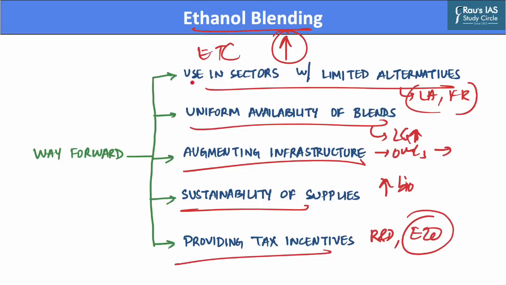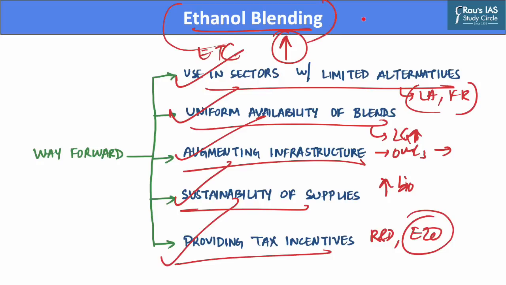Hence, by promoting the use of ethanol blending in sectors which have limited low carbon alternatives, ensuring uniform availability of ethanol blends, augmenting infrastructure of oil marketing companies, focusing on sustainability of supplies, and providing tax incentives to absorb R&D cost, we can further the use of ethanol blending in the country.